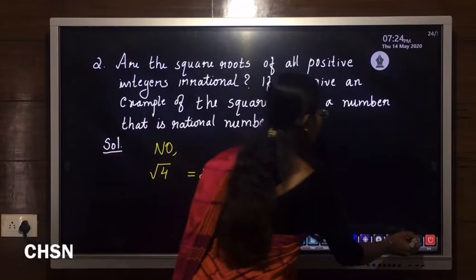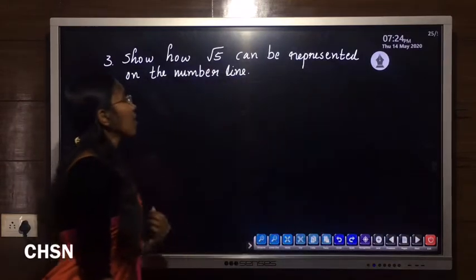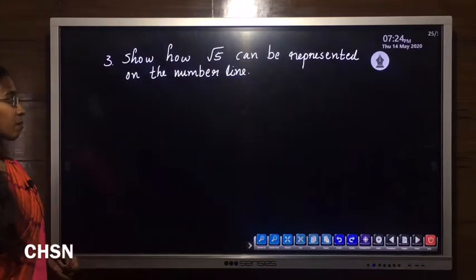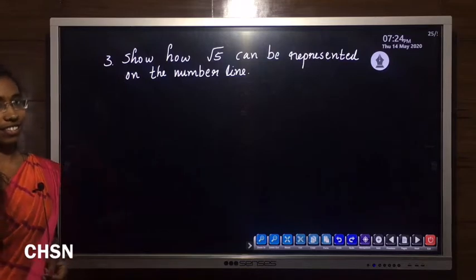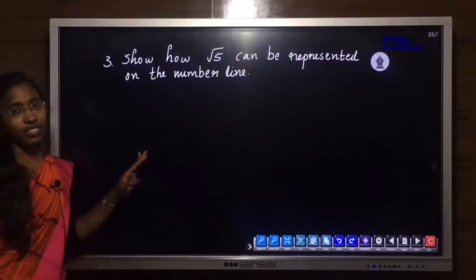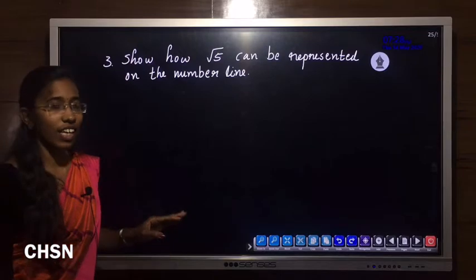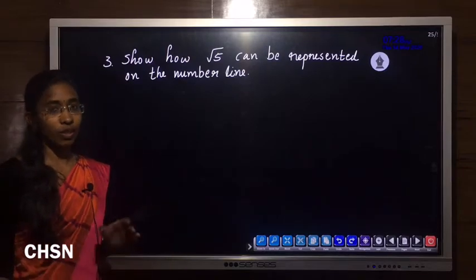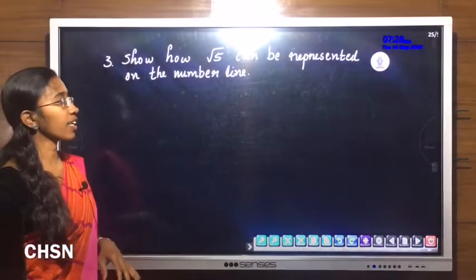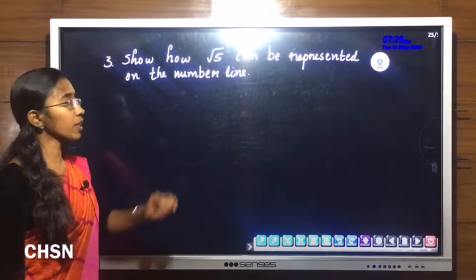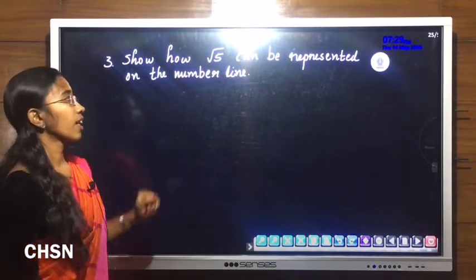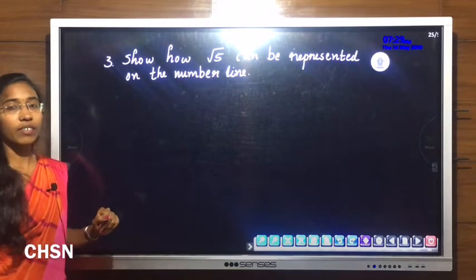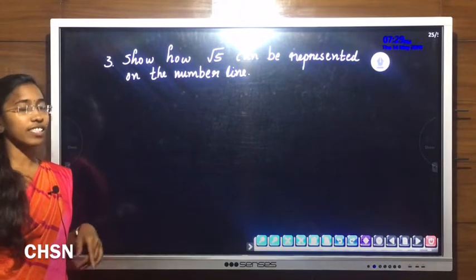And third question: show how root 5 can be represented on the number line. In this question, we are constructing a right angle triangle by using the Pythagoras theorem. In that theorem, our hypotenuse should be root 5, and we always take our height value as 1. Then what is our base?